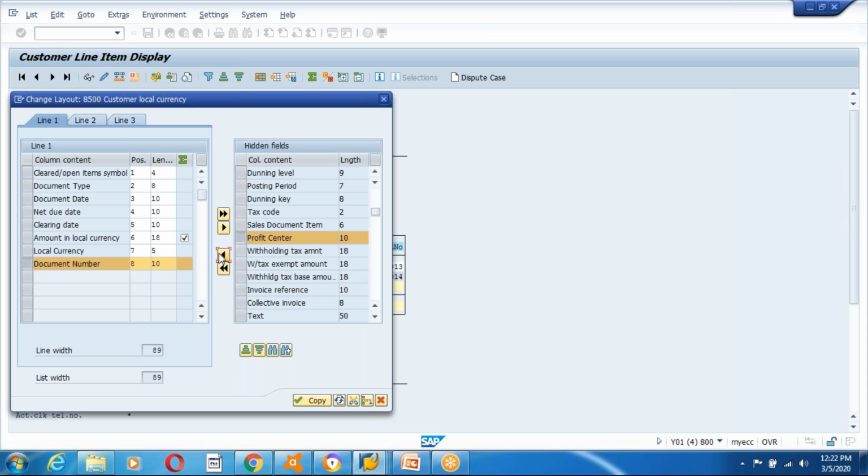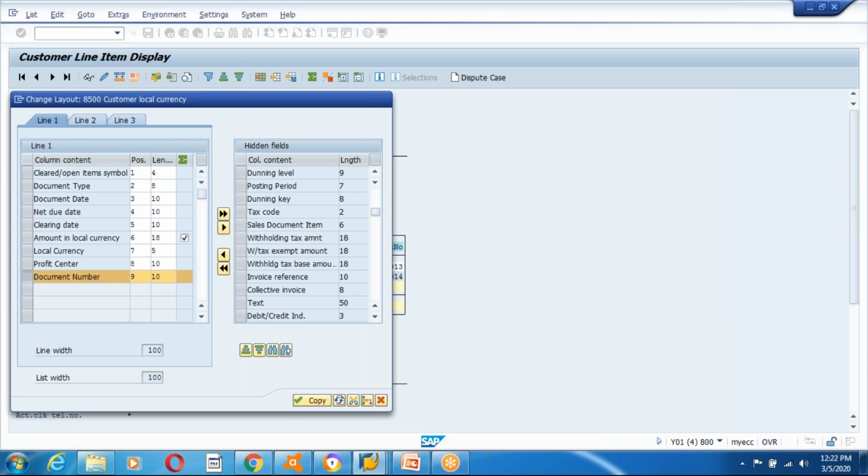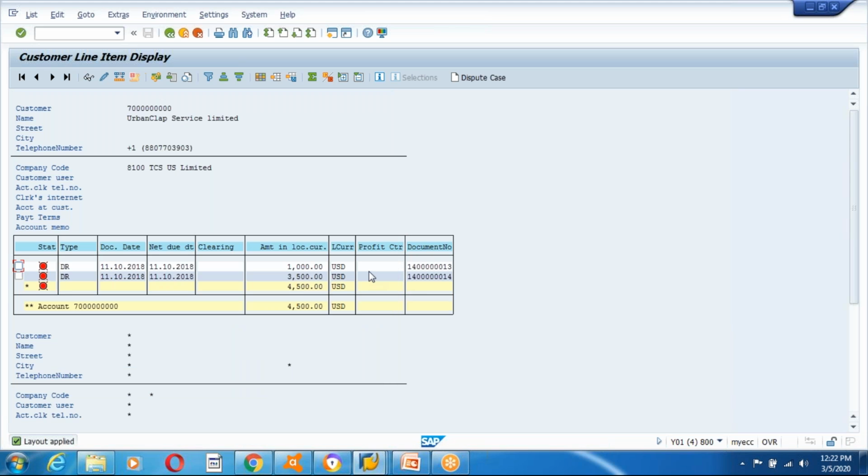So what I need to do? See, the profit center value is there in the database, but this report is not showing the profit center value. So what is exactly the concept here? I need to get that value here. What I need to do?